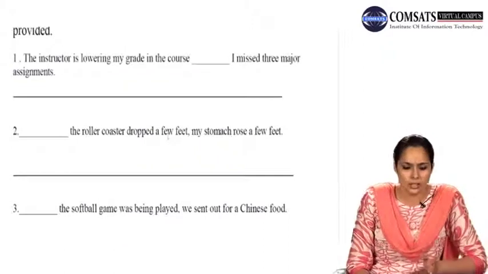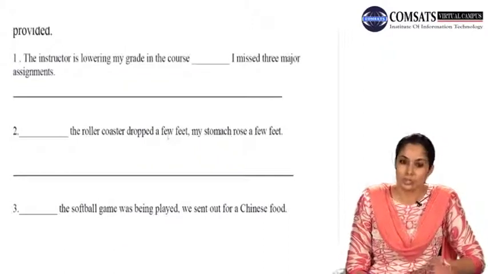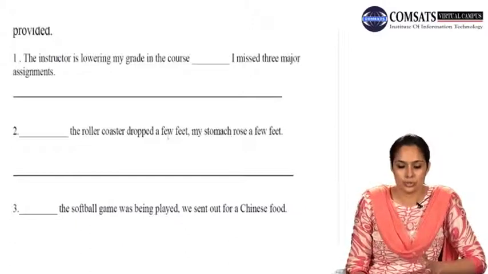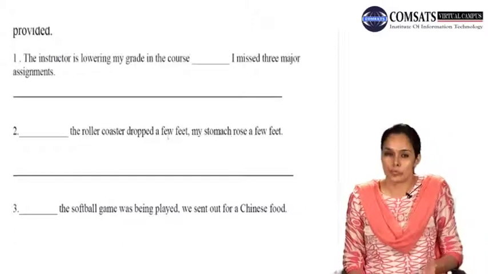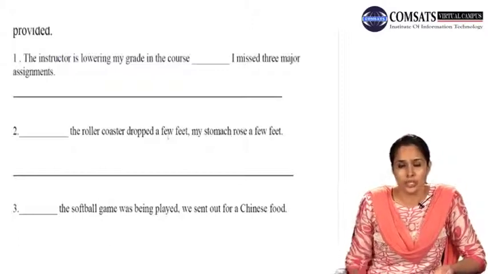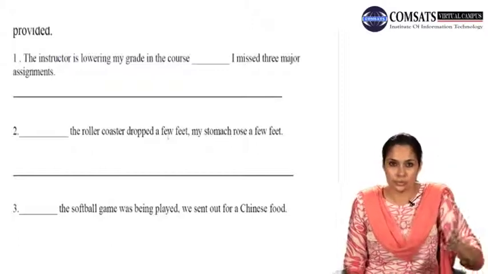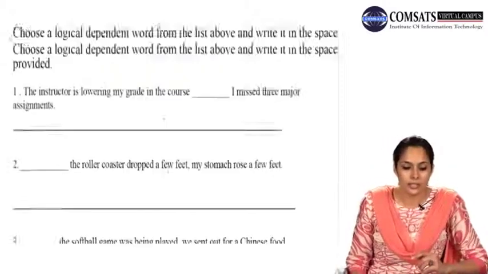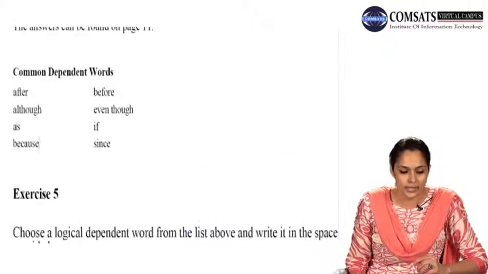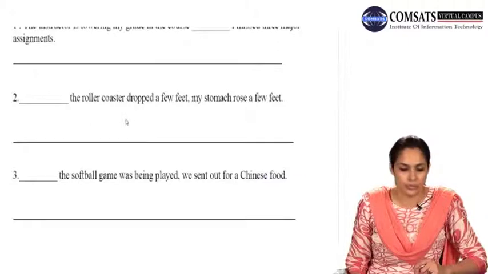You can also say when the roller coaster dropped a few feet, my stomach rose a few feet. Or you can say as soon as the roller coaster dropped a few feet, my stomach rose a few feet. You can use any subordinating conjunction that can logically connect the sentences, not just those that are there. But if you choose from these, it would be as. As the roller coaster dropped a few feet, my stomach rose a few feet.